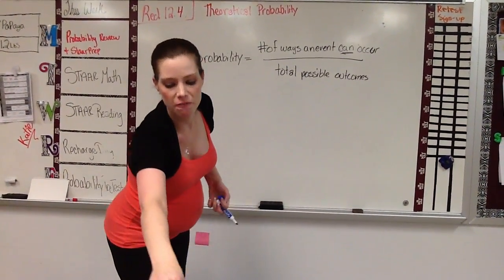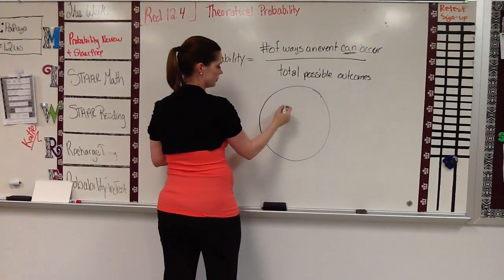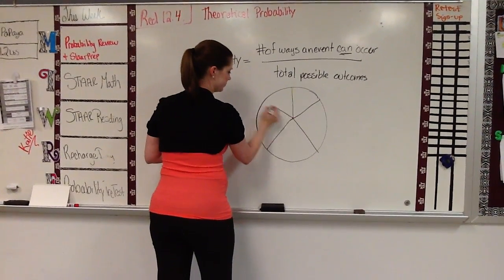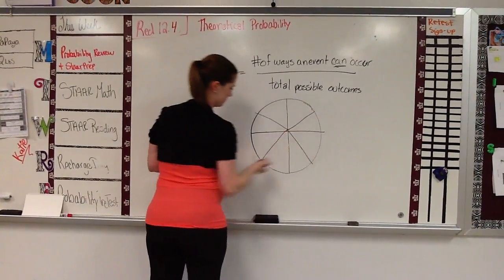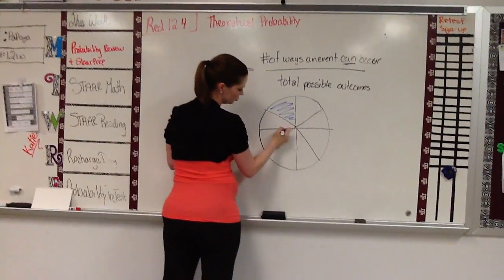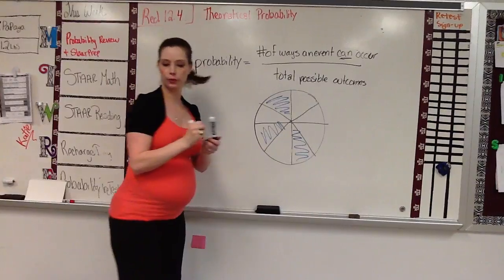We're going to draw this baby in full color here today. So here's my spinner. There we go. We got 8 sections. That one's blue, and that one's blue.